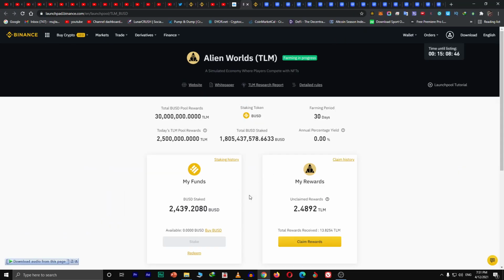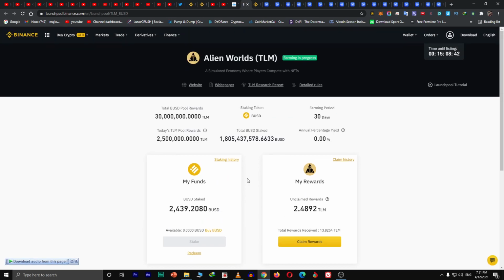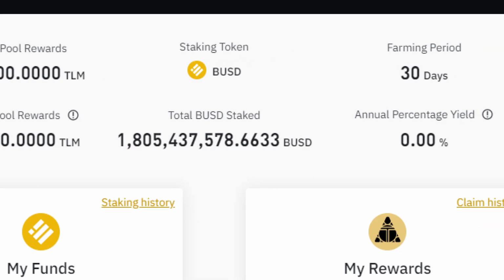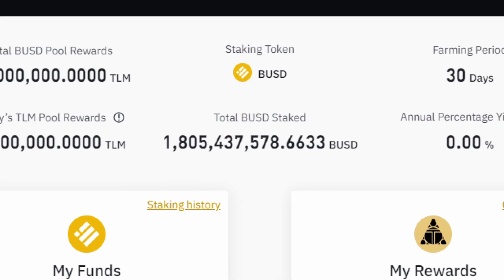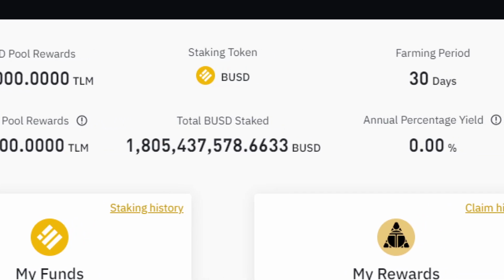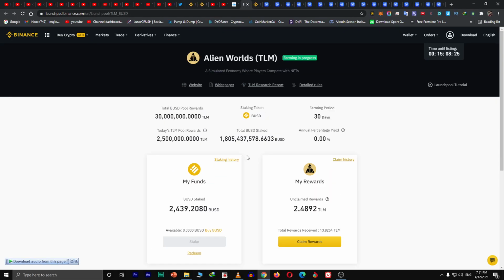Today I'm going to show you some analytics, some stats, maybe the amount staked in here. You see, the BUSD amount staked right now is approximately 1.8 billion dollars. That's a lot of money being staked in here. I just wanted to tell you, because this is the project on the Binance launch pool.